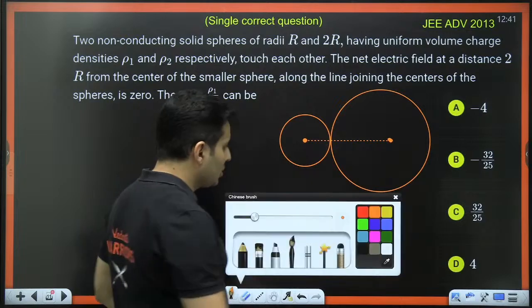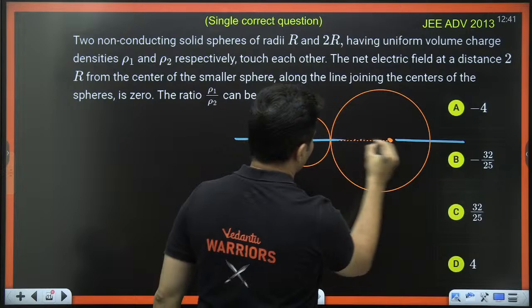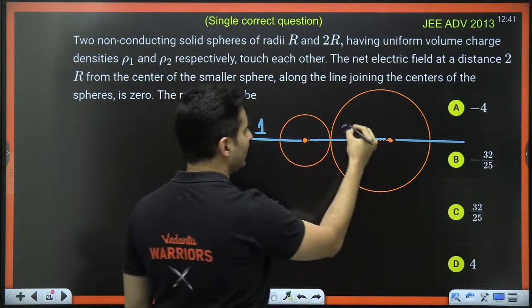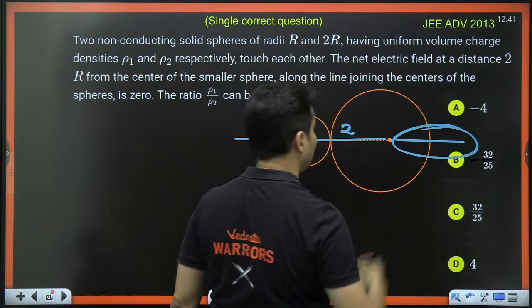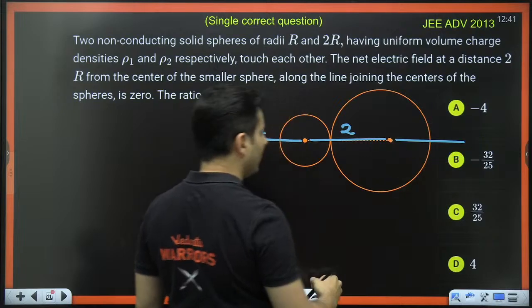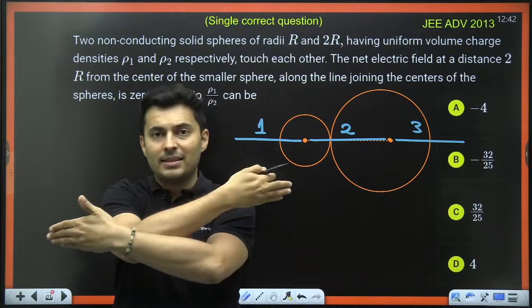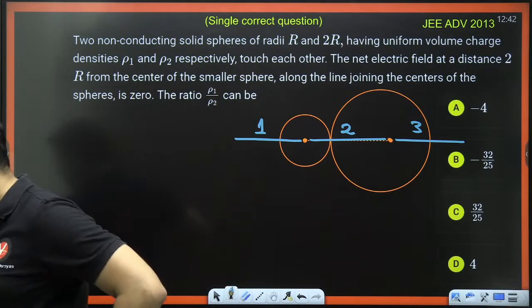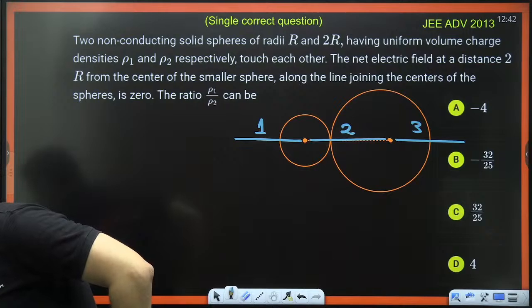If you take the line joining them, where do you think the net field will be 0? Is it in region number 1, that means somewhere here, or is it in region number 2, somewhere here, or is it in region number 3, which is somewhere over here? Where do you think the net field might end up cancelling out? Region 1, 2 or 3? Quickly think and tell me. Come on.